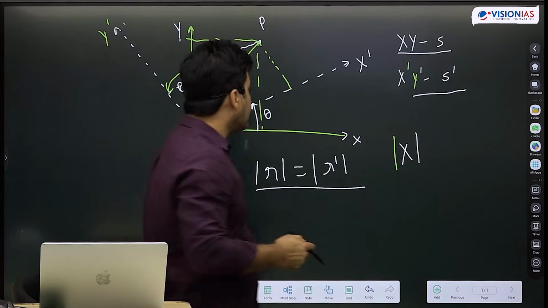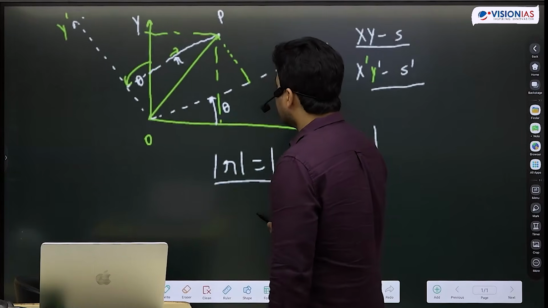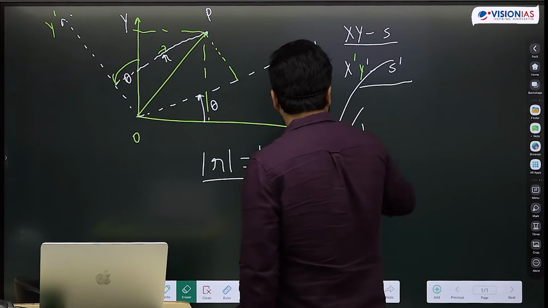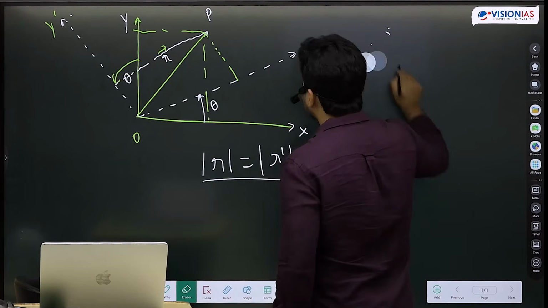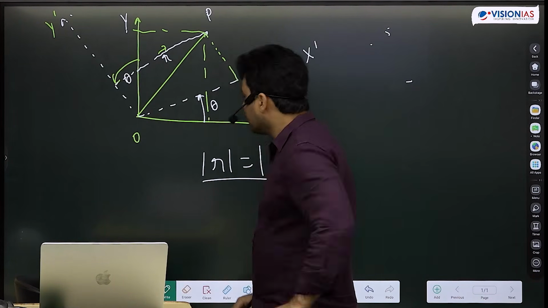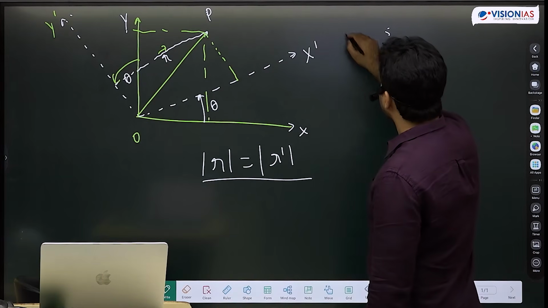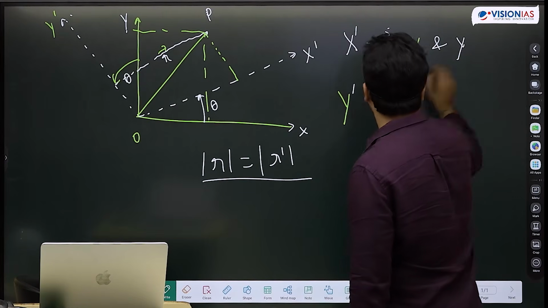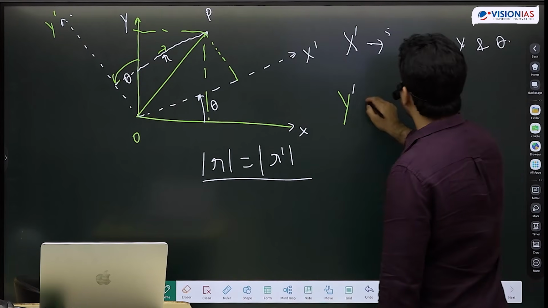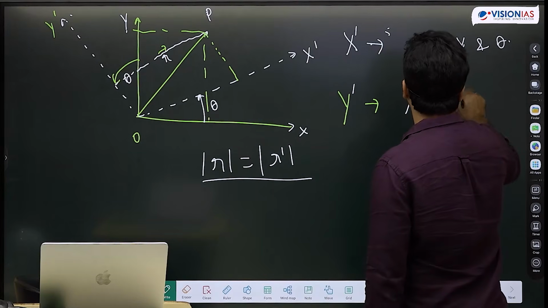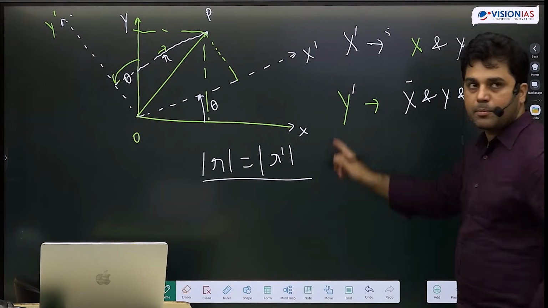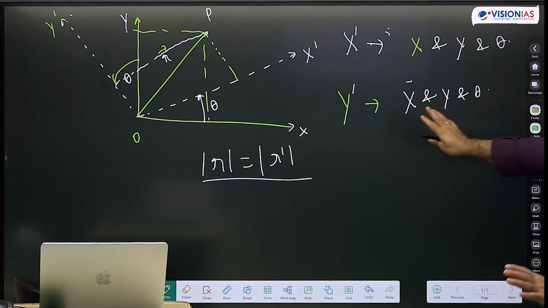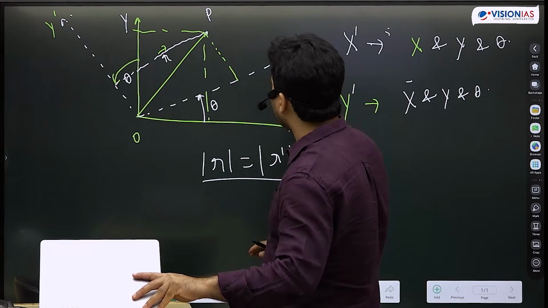So to appreciate vector quantity, I would want you to first find out the relationship between x dash and x. I'm giving you this problem. I'll give you 2 minutes to solve this. How can we write x dash in the form of x, y and theta, and y dash in the form of x, y and theta? This is a problem of trigonometry. I will give you 2 minutes to solve this. Is the diagram clear?